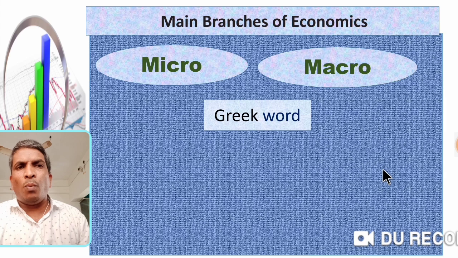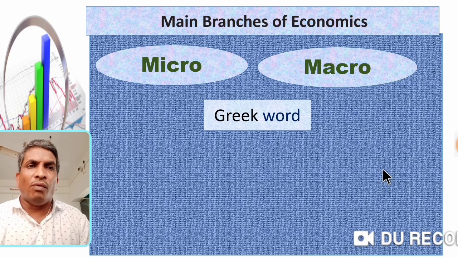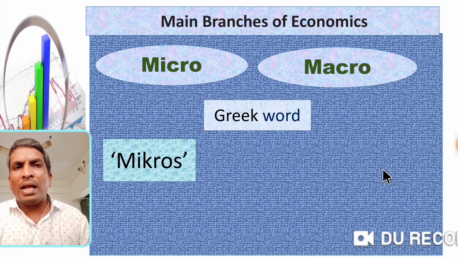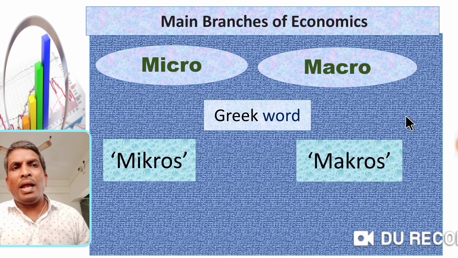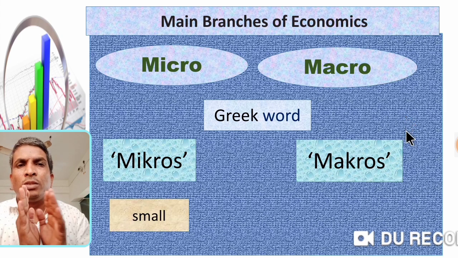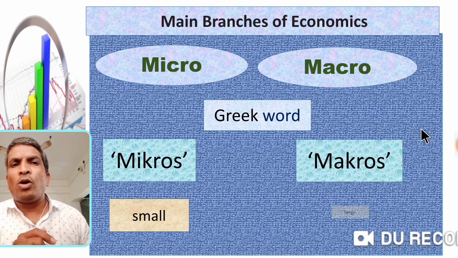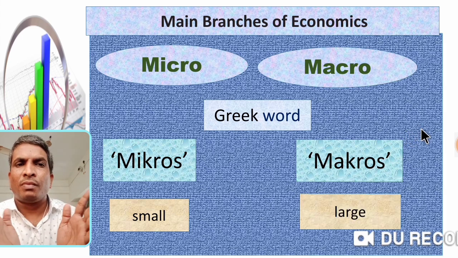Micro and macro, both words derive from Greek words: mikros and makros. Mikros means small, very small, and makros means large.